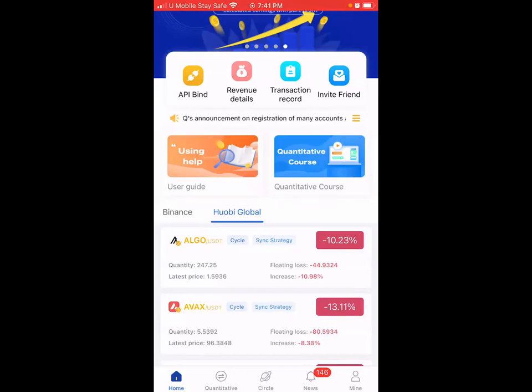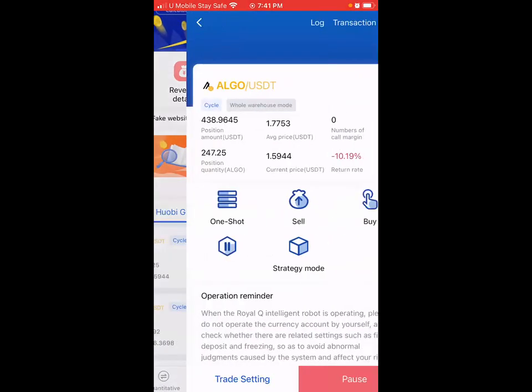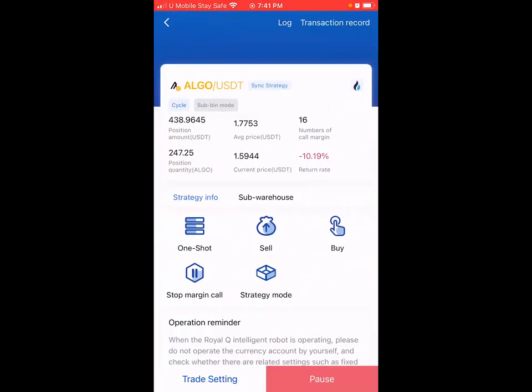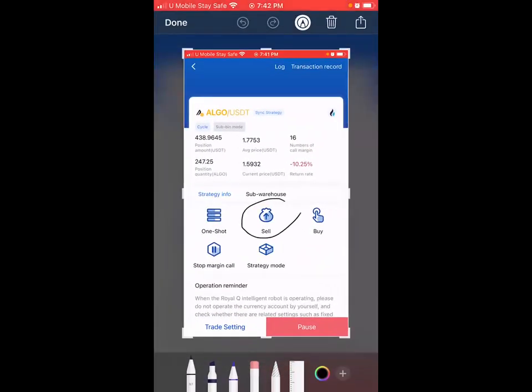But this bot is arranged to help you decide when you want to exit the market, whether the market is in profit or in loss. You still have the right to decide when to end the trade by using this little button here called sell. I can decide to quit from this market, not minding the loss or the floating percentage margin drop that I'm experiencing. I can go ahead and click sell and exit from this market and take my loss.